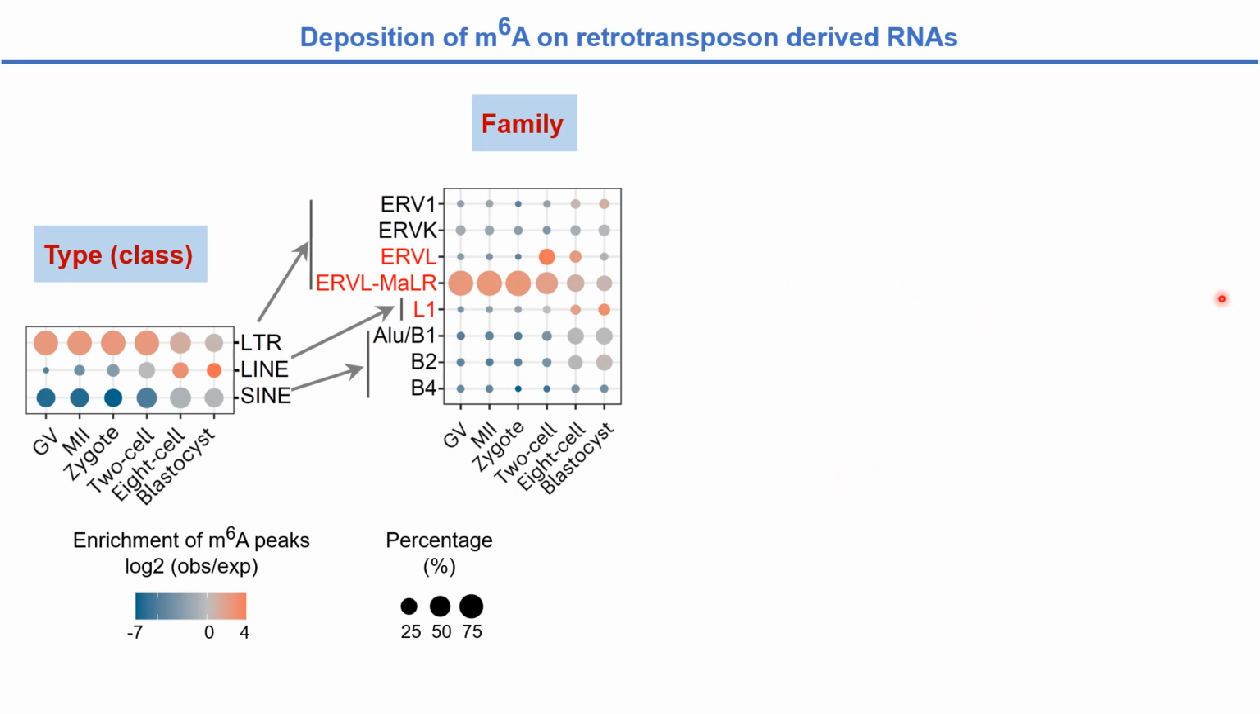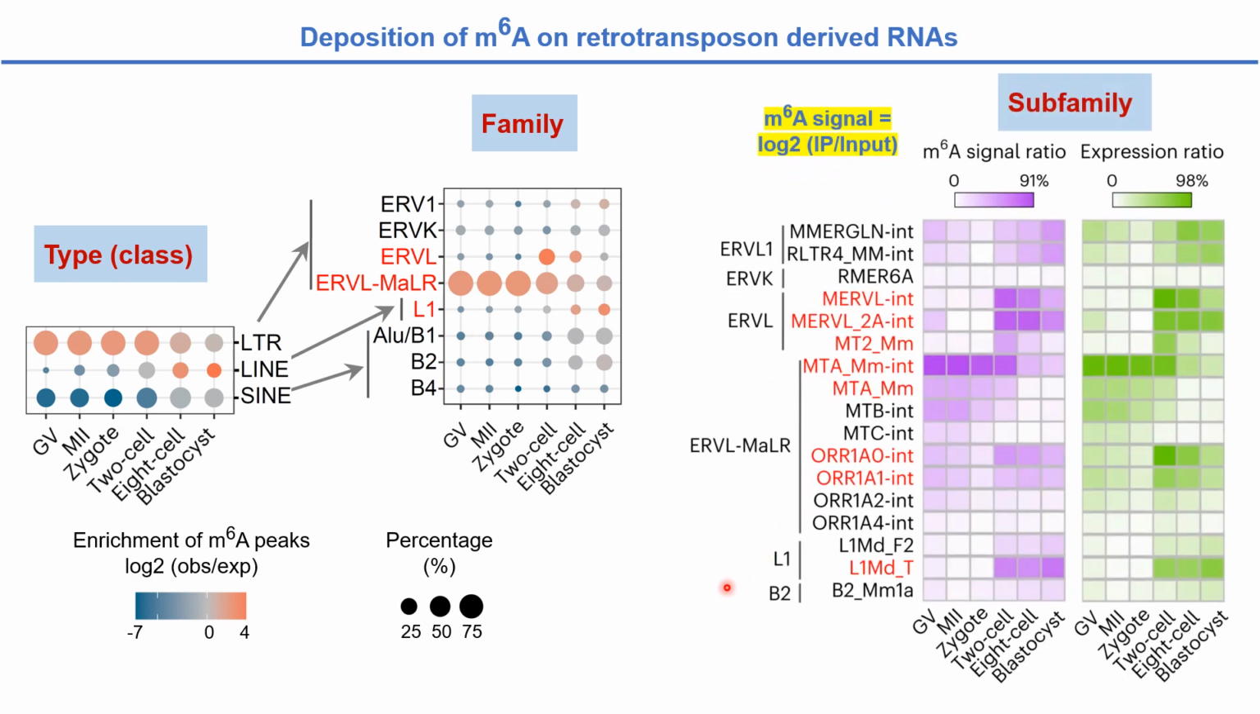At the family level, we found that m6A is relatively enriched in ERVL at the 2-cell stage. The enrichment patterns of m6A observed for LTR and LINE over the developmental stages are mainly contributed by the ERVL, MaLR, and R1 families, respectively.